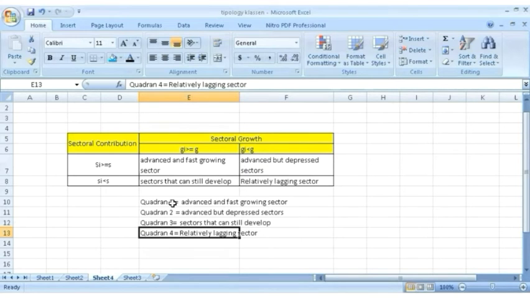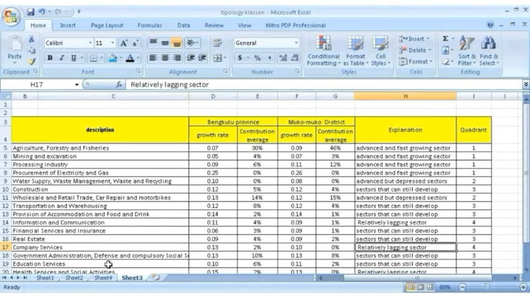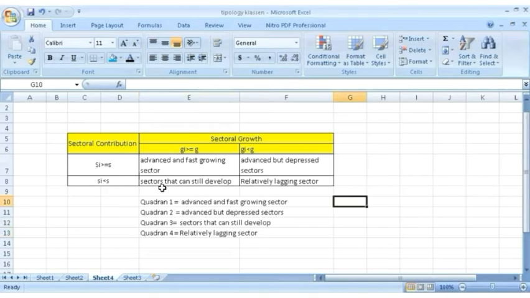The first quadrant is advanced and fast growing sector, quadrant 2 is advanced but depressed sector, quadrant 3 is sector that can still develop, and the last quadrant is relatively lagging sector. Before analyzing this, you should understand about that.